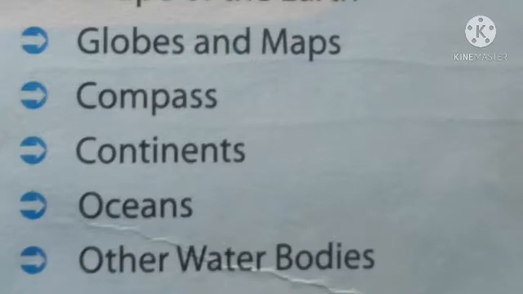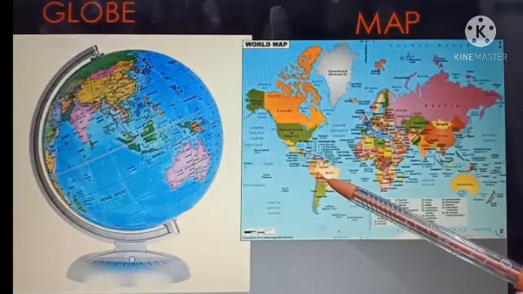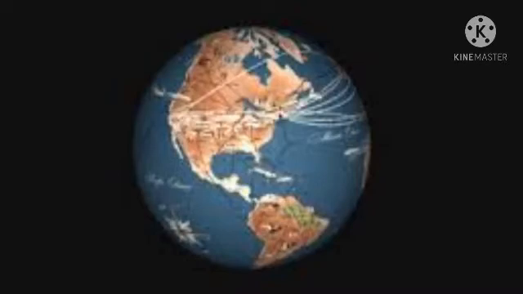First of all, let us talk about globes and maps. As we know, the earth is very big in size. It means the earth, which is our planet, is a big planet, and to study the different parts of the earth is not so easy.